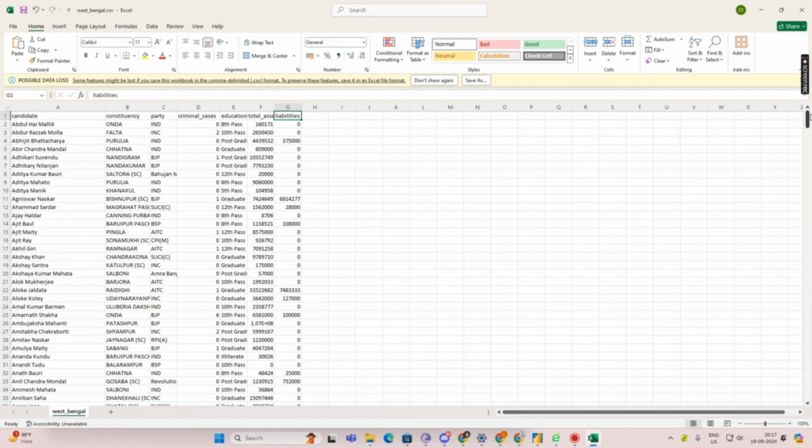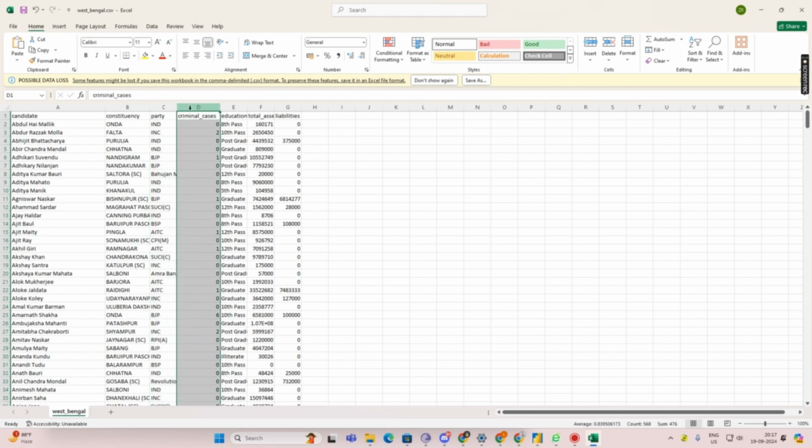If you look at the first column, it's the candidate names, all the candidates who were in the election. The constituency means from where they stand. The party, which party they belong to.